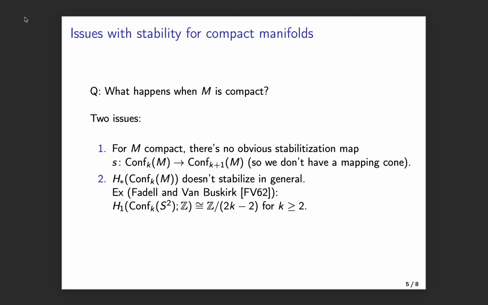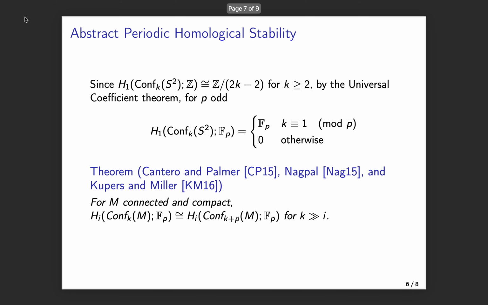For example, Fidel and Van Buskirk showed that the first integral homology of the configuration space of k points on the 2-sphere is isomorphic to Z mod 2k minus 2 for all k greater than or equal to 2. Now, this might look like a serious problem at first, but if you stop and think about it for a minute, there's still a pattern that can be observed. By the universal coefficient theorem, one can show that in this particular case, the homology with F_p coefficients for the configuration space of k points on the 2-sphere will be isomorphic to F_p when k is congruent to 1 mod p and p is an odd prime, and it is 0 otherwise.